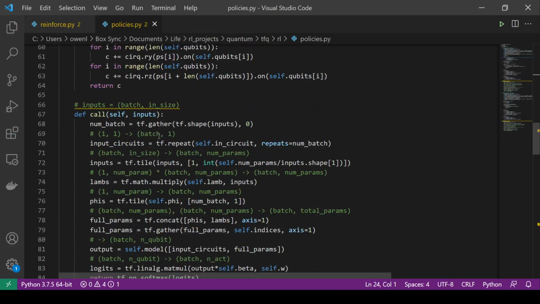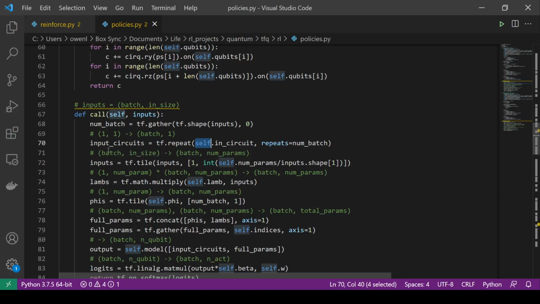Once again, we get the input shape of the batch that we're calling it on. We repeat the inputs. This is a numerical value; these are the 4 numbers from CartPole that we're getting in this case, or the batch of 32 by 4, or however large it is.